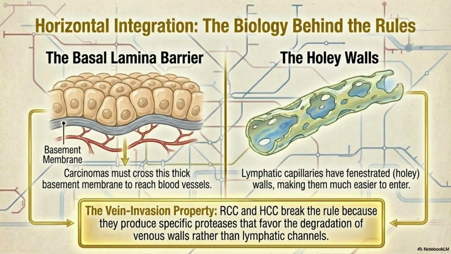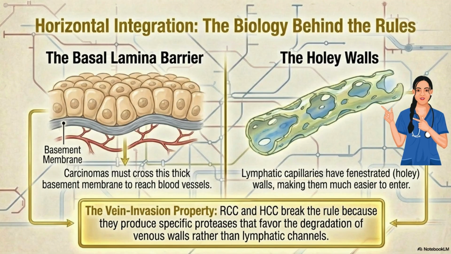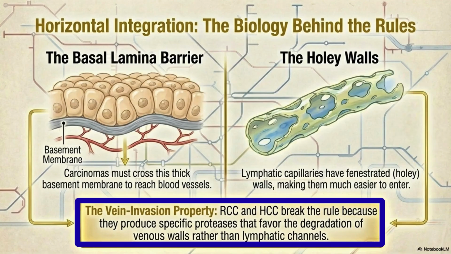Why do these exceptions exist? The basal lamina barrier. Carcinomas are epithelial. To reach the blood, they have to cross a thick basement membrane and find a vessel. Lymphatic capillaries have much thinner, more fenestrated walls, making them easier to enter. Next reason is the vein invasion property. RCC and HCC produce specific proteases that favor the degradation of venous walls rather than lymphatic channels.